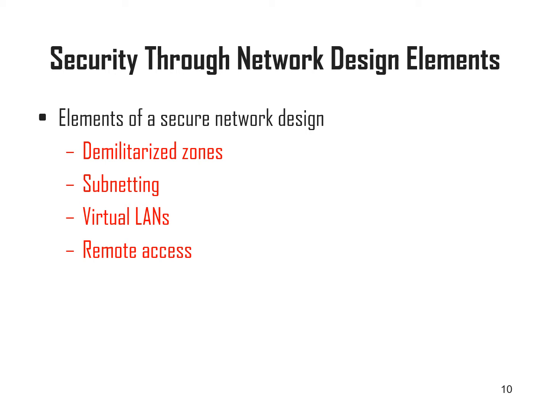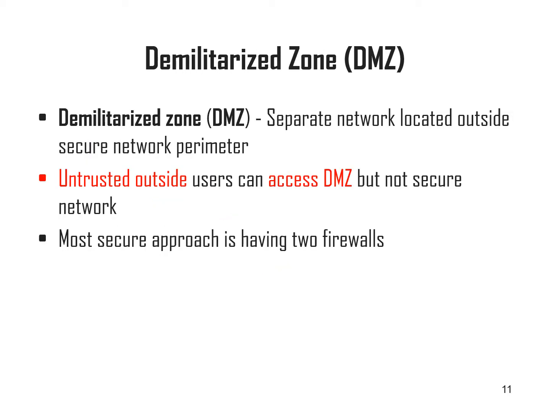So, security through technologies. The next thing is security through network design elements. There is the demilitarized zone, subnetting, virtual LAN, and remote access. It's very simple. A DMZ, demilitarized zone, is a separate network located outside the secure network perimeter. Untrusted outside users can access the DMZ alone.